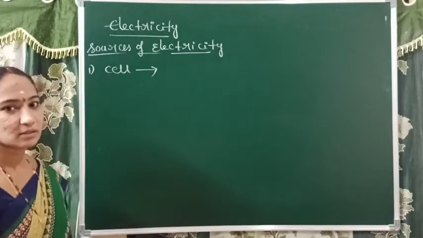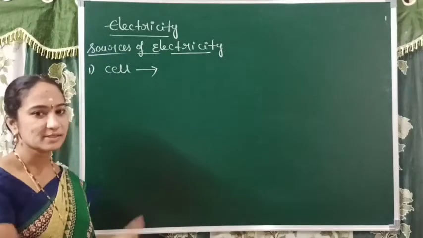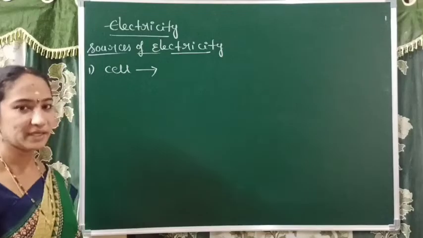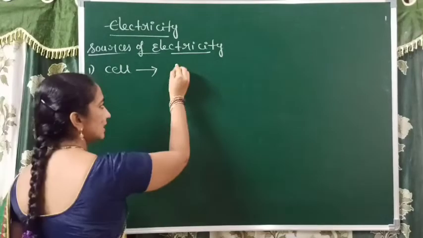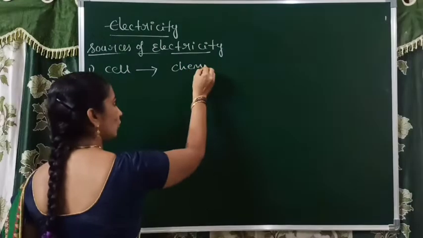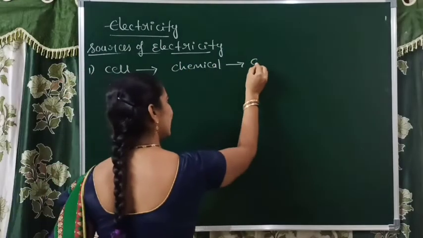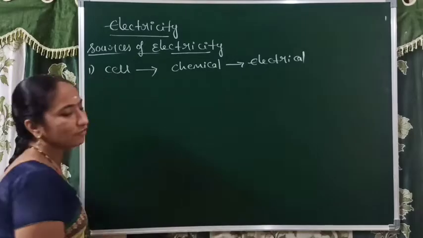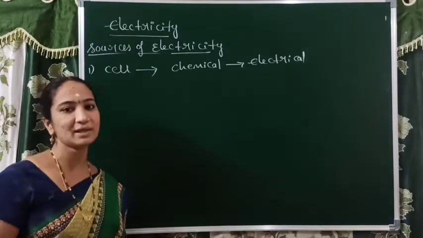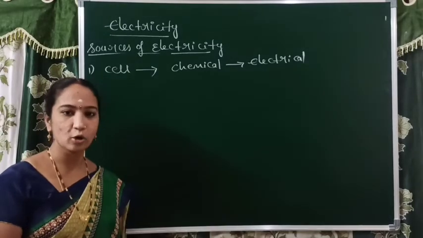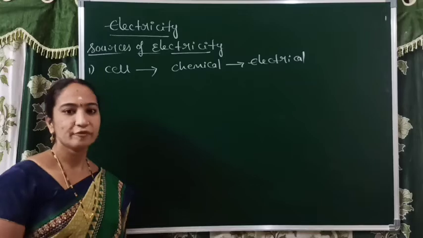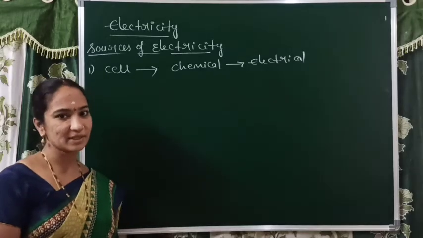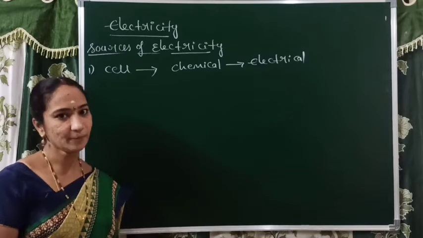So the first and simplest source of electricity is the electric cell, also simply called a cell. In this cell, chemical energy is converted into electrical energy. Inside the cell, a number of chemicals are stored, generally ammonium chloride along with plaster of Paris and manganese dioxide. All these chemicals are converted into electrical energy.